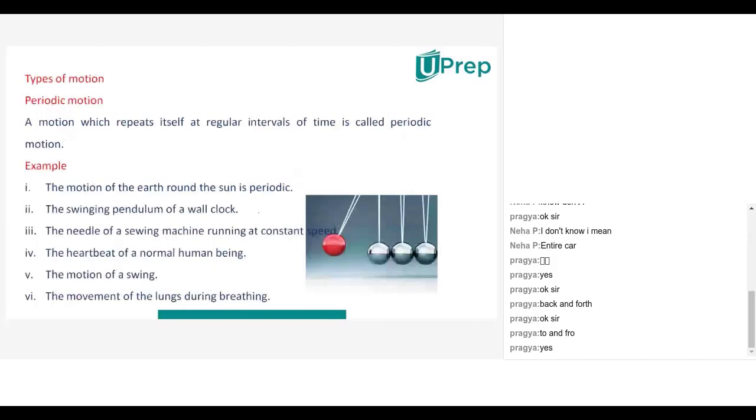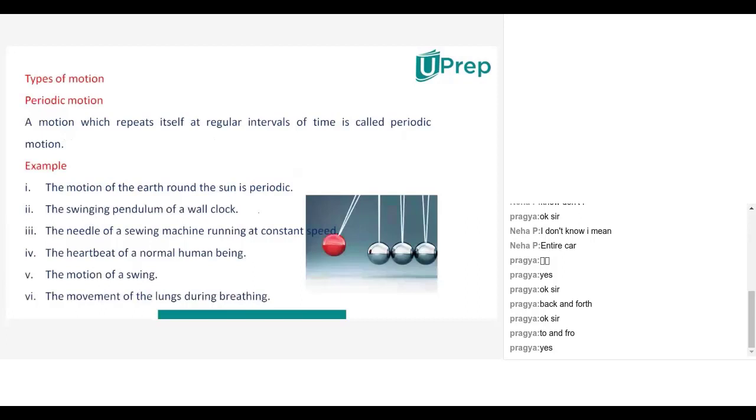And what is periodic motion? Let us try to understand about it. Periodic motion is when a particular action happens again and again in the same interval of time. If a motion repeats itself at regular intervals of time, then it is called periodic motion.